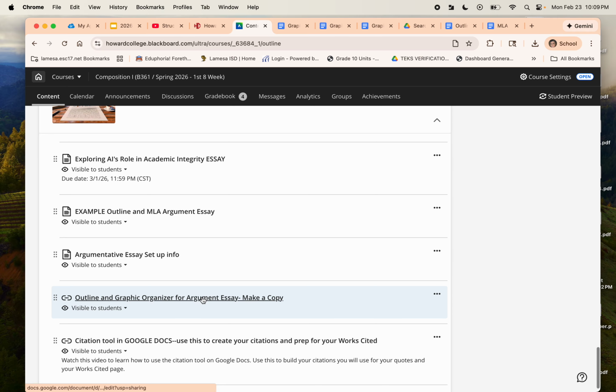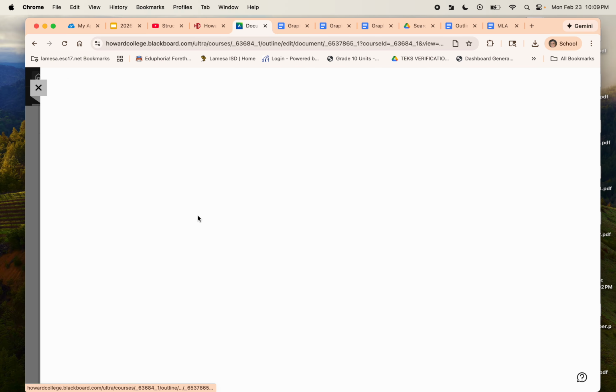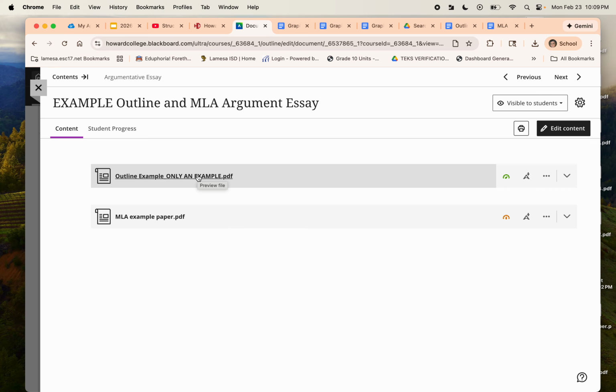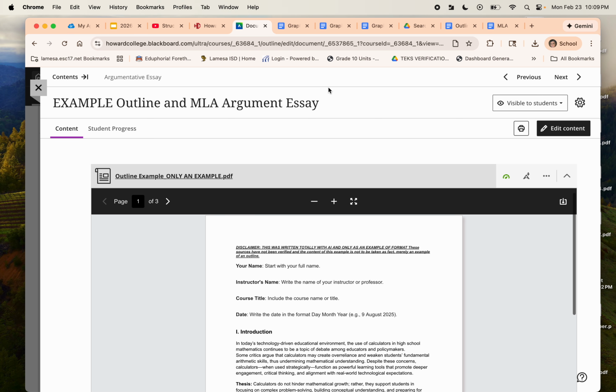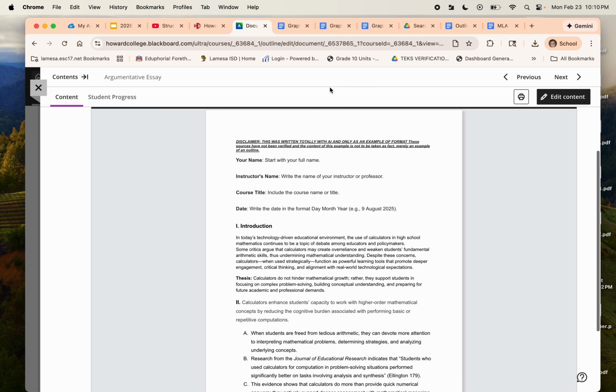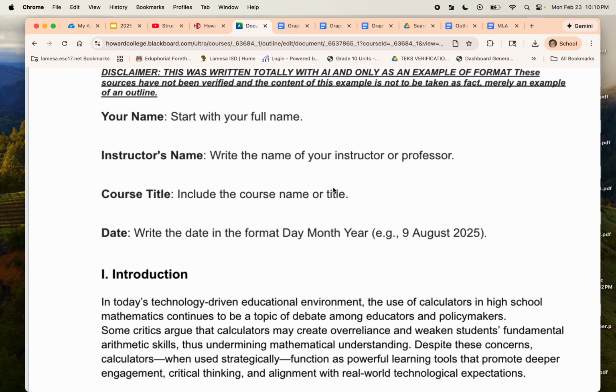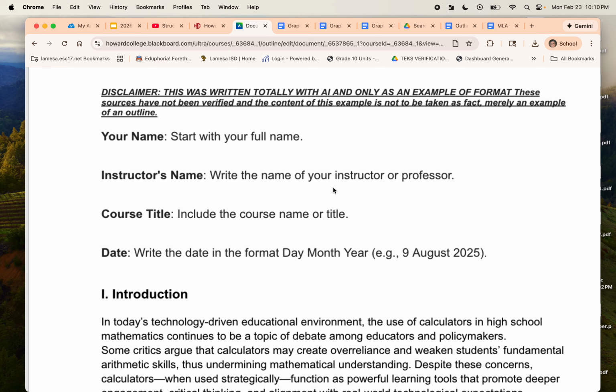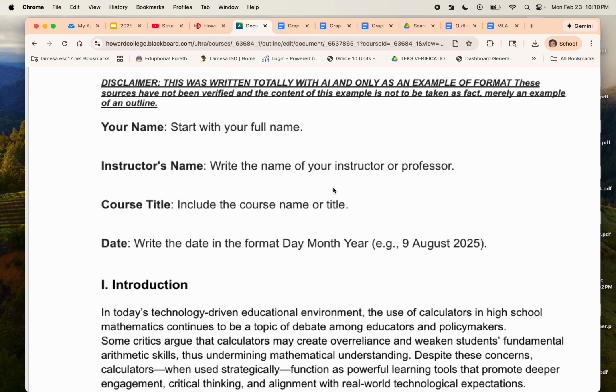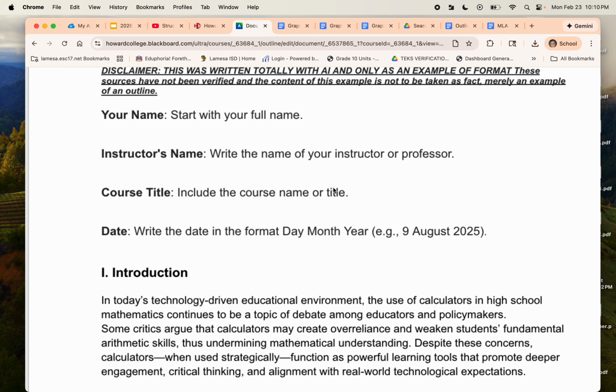Now, with that in mind, I uploaded an example of an essay, and I uploaded an example of an outline. So for this example, I used the use of calculators, as if it had been argued whether calculators should be used or not used in schools. So here's an example of that outline. Let me get this to come up. All right, so I did use AI to write this. Yes, I know. Isn't that funny that I used AI to write something on an article about using AI? Okay, these sources have not been verified, and the content of this example is not to be taken as fact. It is merely an example of an outline.